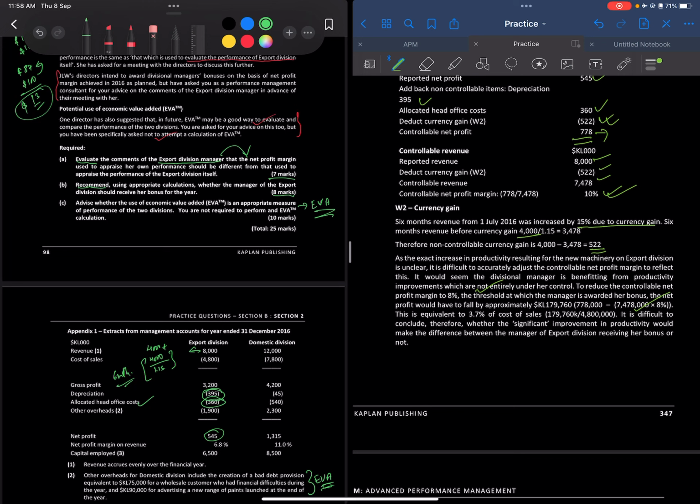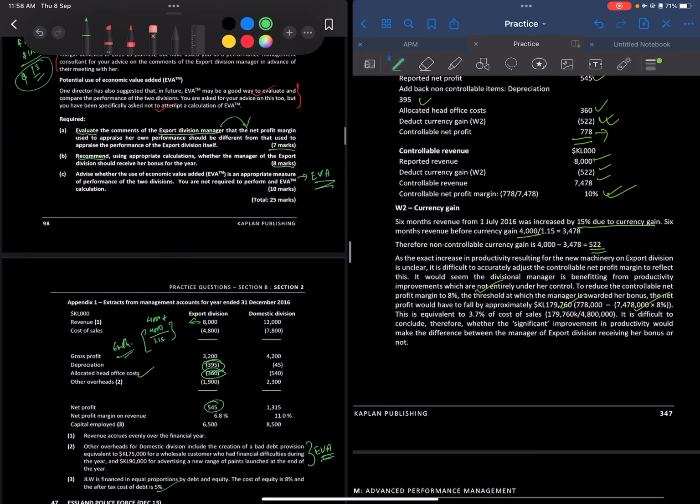So it would have to fall by this much. So how much should it fall by? It should have fallen by 179,760, right?